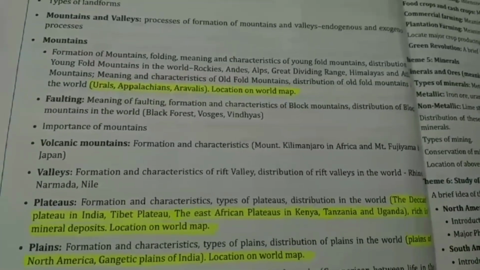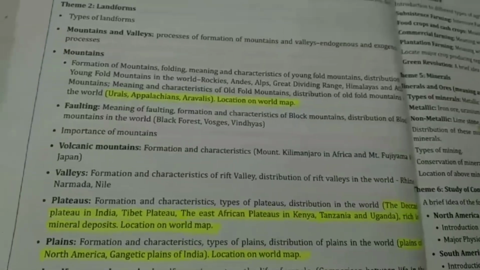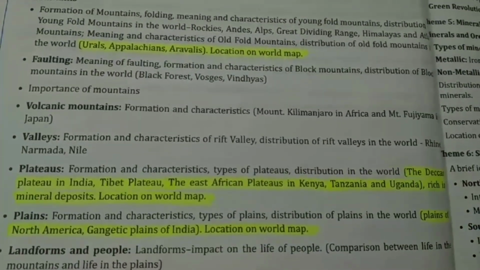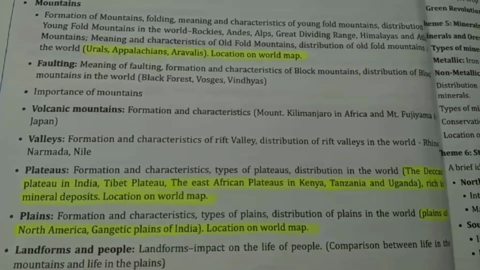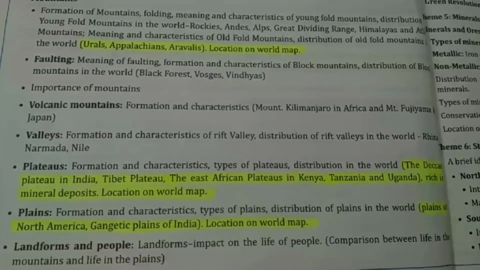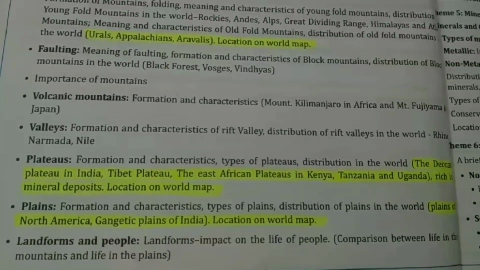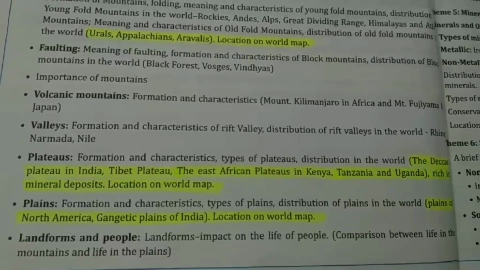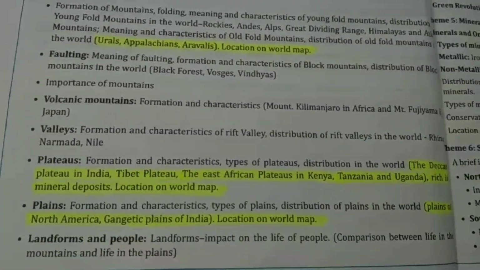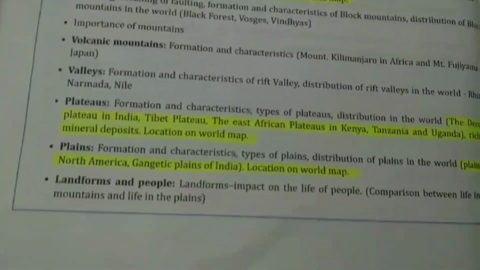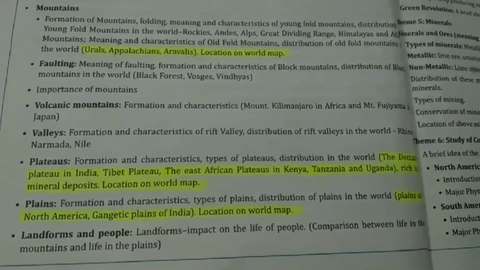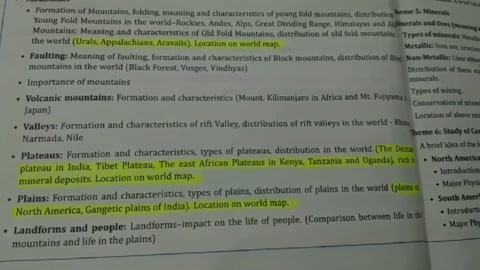After that, you can see the highlighted portion under the heading plateaus. All these things also you have to mark on the physical world map. Then we are having another heading, and that is plains. This also you have to locate on the physical world map. So children, I think you know what are the things to be located on the map, and you have to locate all these things and then paste the map in your copies. Okay.